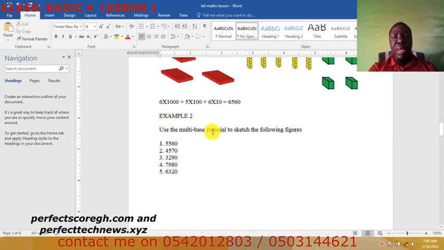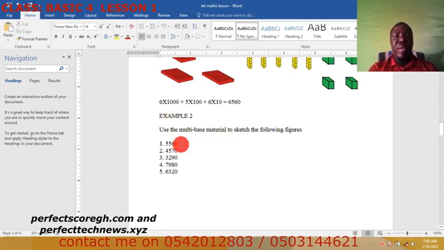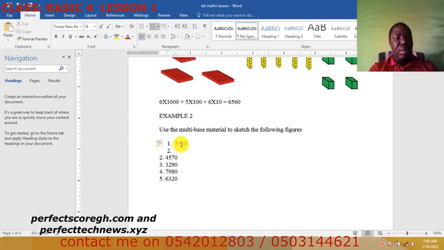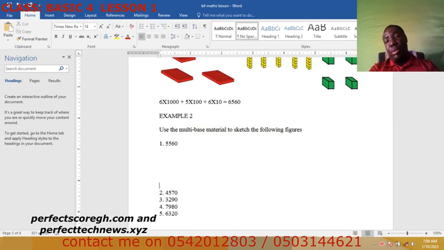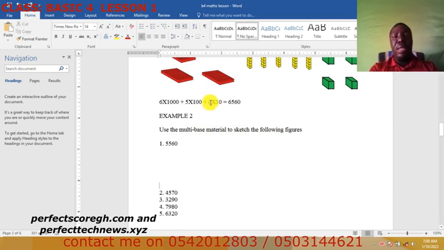So now let's look at how you can also represent example 2. Use the multi-base material to sketch the following figure. So we are now going to sketch this one. Remember, we are going to sketch it. So this time we are not going to write the figures as we did here. We are going to do it this way.